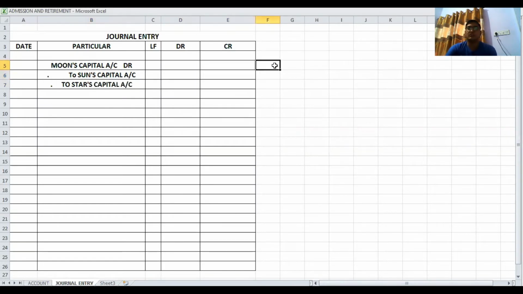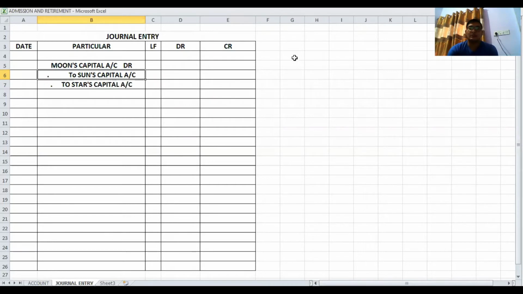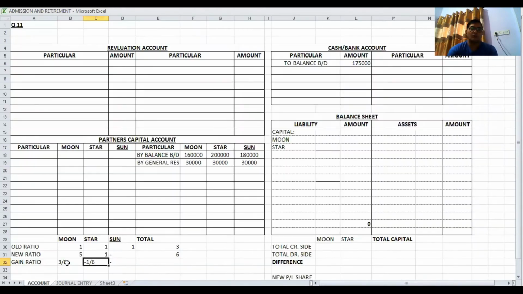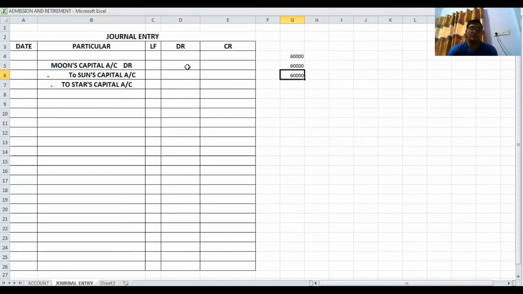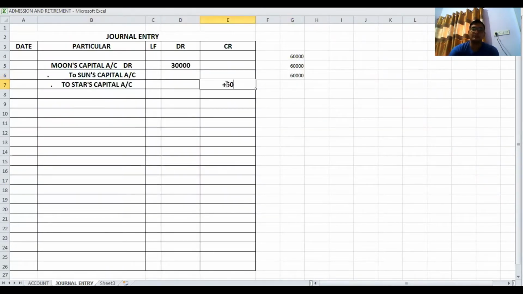Goodwill is valued at 60,000. The value of goodwill is 60,000. So whenever the gain of any partner is negative, then such partner is credited. And now here there is a change in the goodwill amount. The full value of goodwill, that is 60,000, is distributed between their shares. First of all, the gain ratio. For Moon, it is 3 by 6. So in Moon's account, debit side, 60,000 into 3 by 6. Then after, Star 1 by 6. In Star's capital account, credit side, 60,000 into 1 by 6.